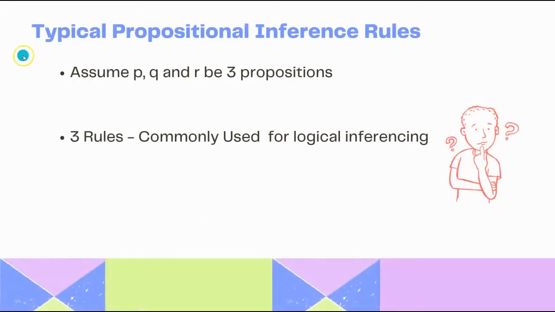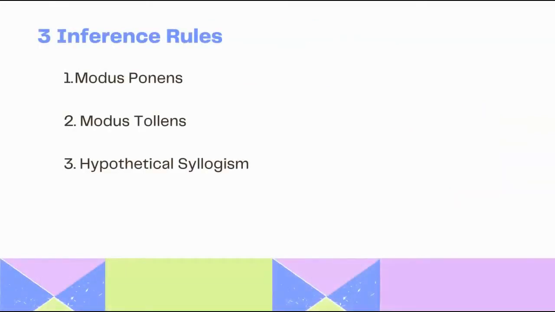There are some typical propositional inference rules. So assuming that P, Q and R are 3 propositions, there are 3 rules commonly used for logical inferencing. What are those 3 inference rules? One is modus ponens, another one is modus tollens, and the other one is hypothetical syllogism.